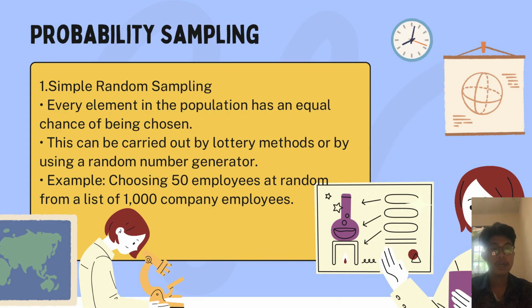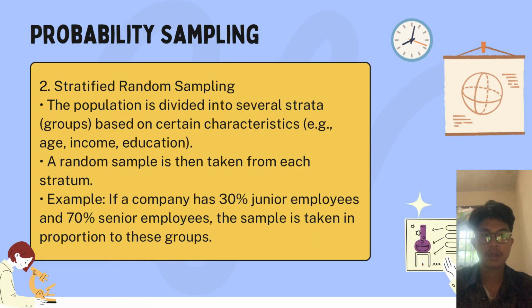Probability sampling. 1. Simple random sampling. Every element in the population has an equal chance of being chosen. This can be carried out by lottery methods or by using a random number generator. The example, selecting 50 employees at random from a list of 1000 company employees.